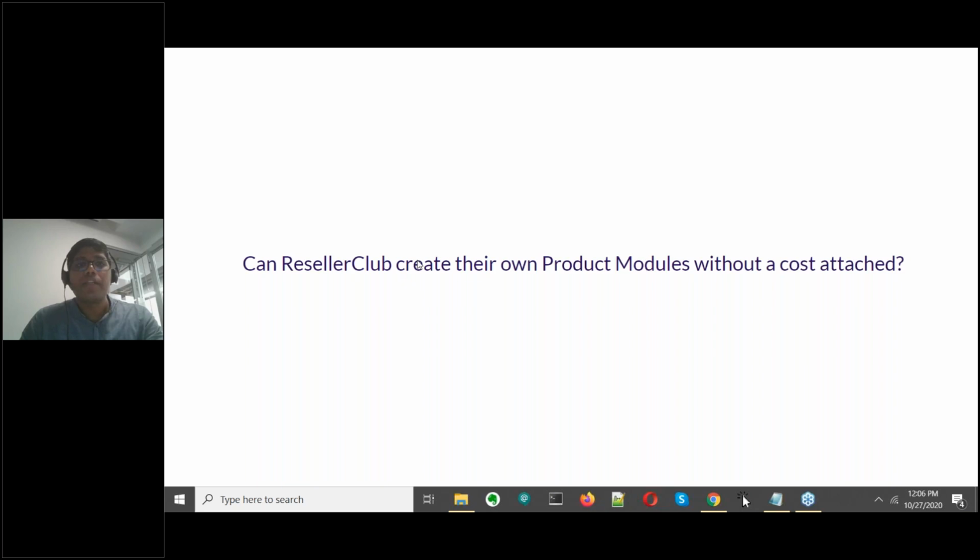Can we install WHMCS the way you've spoken about and use a higher license from WHMCS? Absolutely, you can. That's a very good question, Frederick. So you can absolutely do that. As I said, you can sign up for a higher license key directly with WHMCS, pay them, and then you can add that license key to the setup and use it freely.